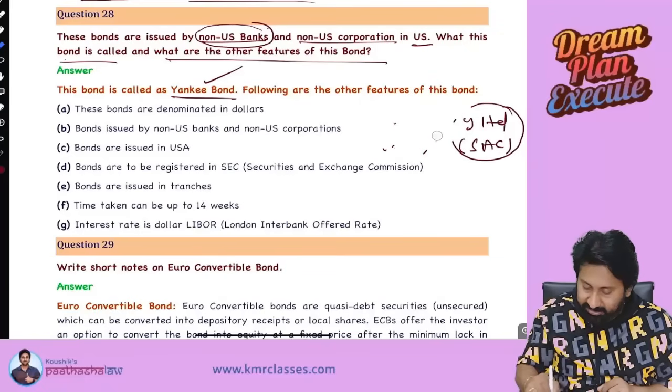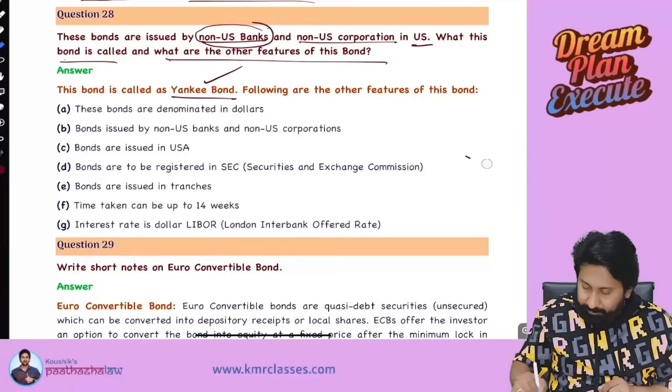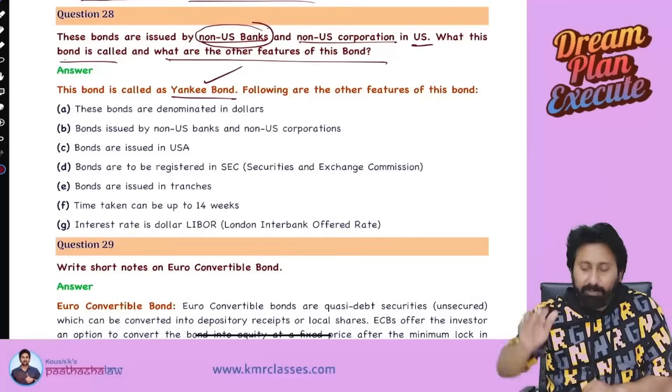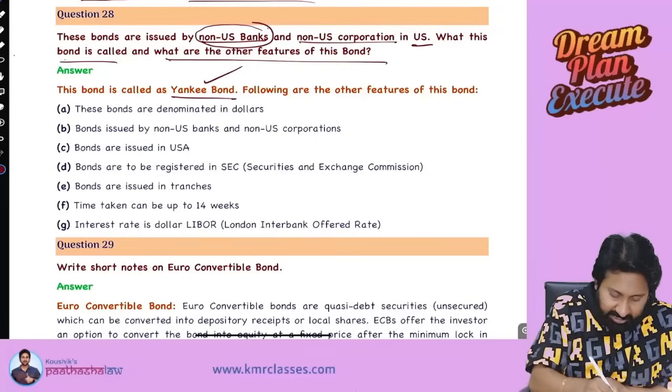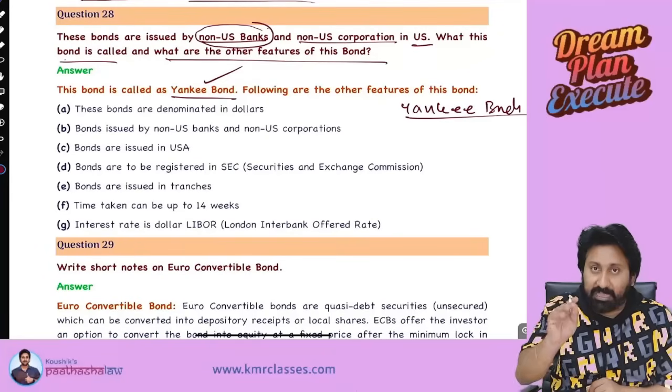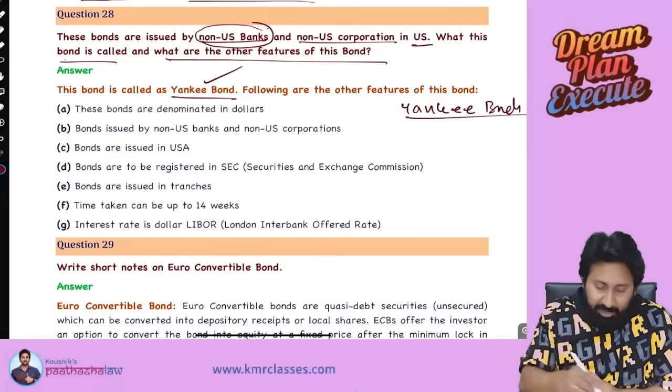Listen. I will give one example such that all doubts will be cleared in one stretch. See here. Yankee bonds, how they work. Remember the example, that's it. All points you can frame and write in the exam.